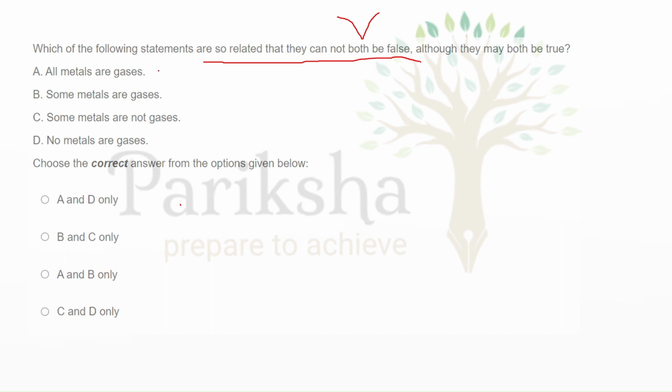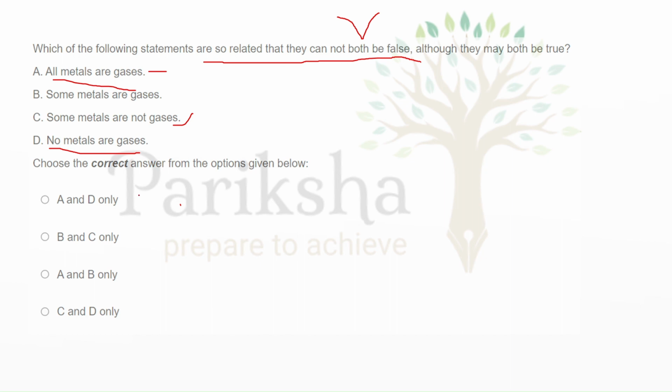What we have to prove is that no metal is gas. So all metal are gases is clearly saying all metals are gases, and we have to negate this. Some metal are gases. Some metal are not gases. No metal are gases.